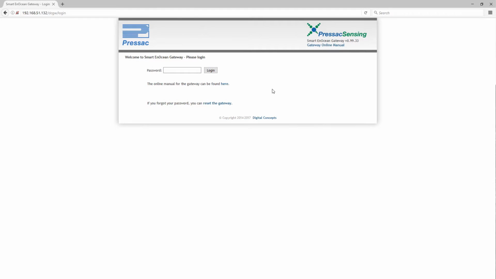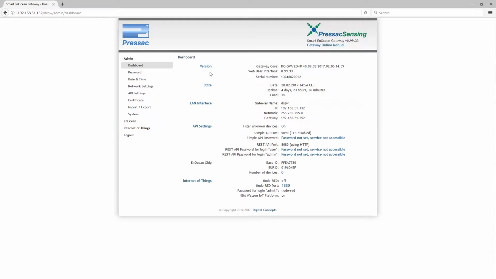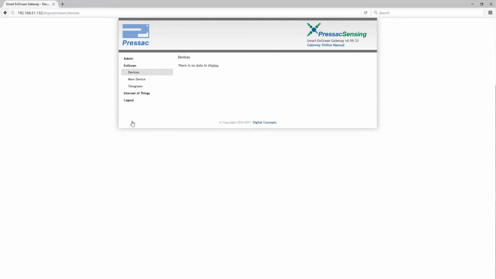Open the smart EnOcean Gateway web interface and log in using the default password, admin. Click the EnOcean menu item to expand it. Click New Device. This will initiate a 60-second countdown timer.